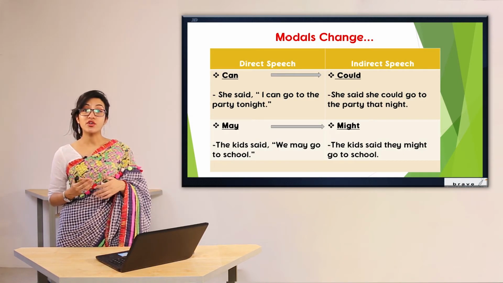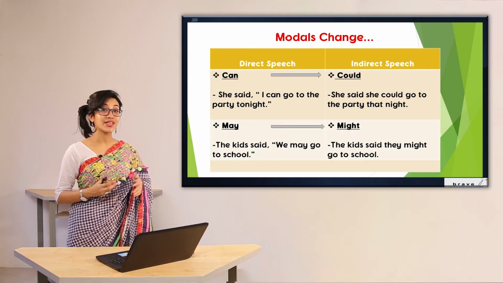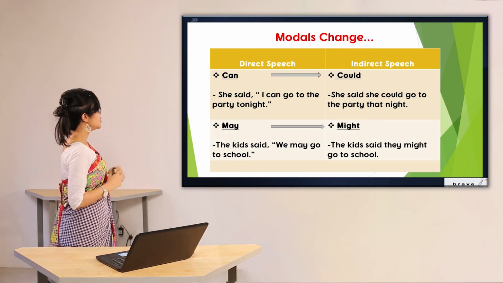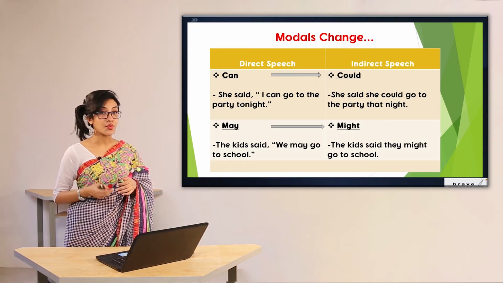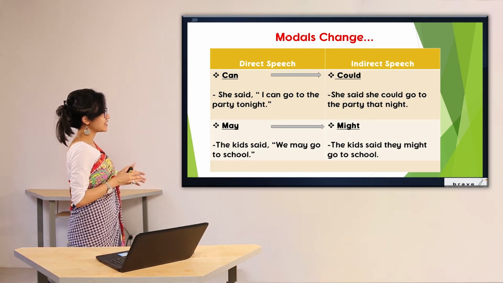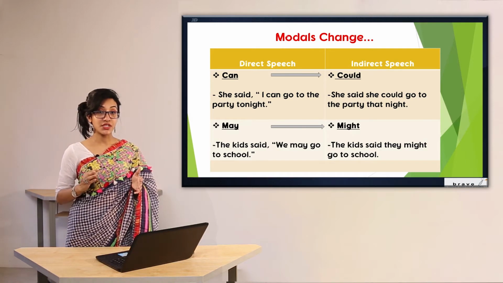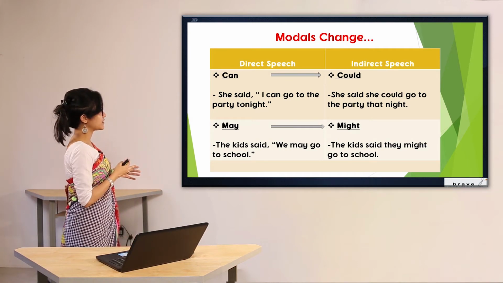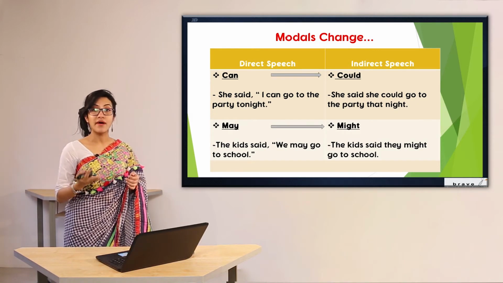Now what's going to happen in case of modal auxiliary verbs? In case of modal auxiliary verbs, we are going to change can into could and may into might. For example, she said, I can go to the party tonight. In this case, what have we done? We have changed can into could. So the answer is, she said that she could go to the party that night. Since it has been said in past tense, that's why the tense has been changed into past.